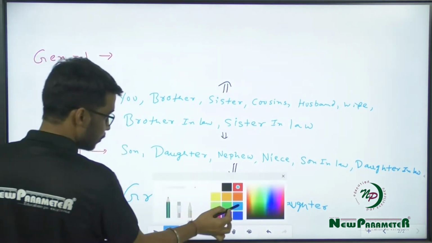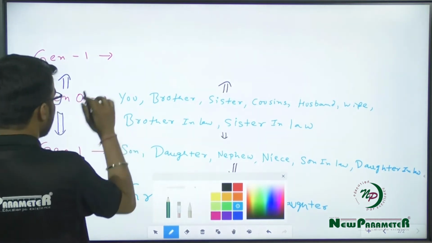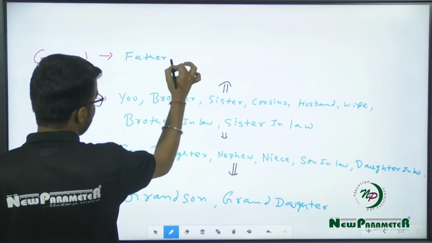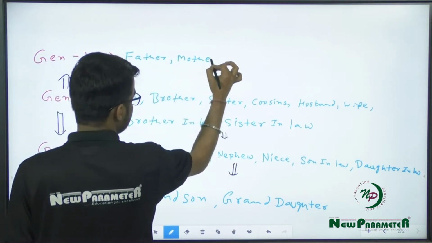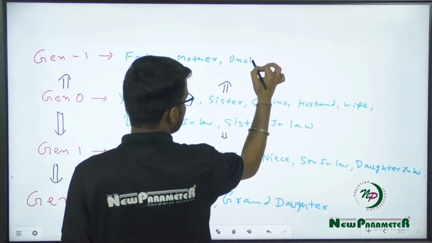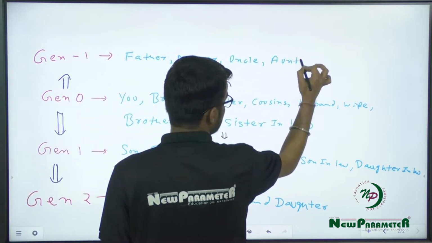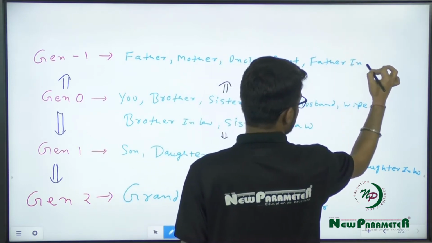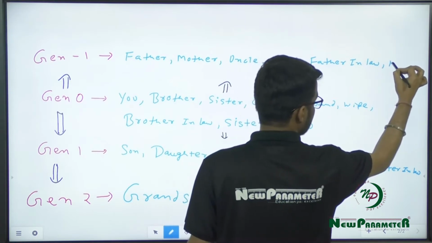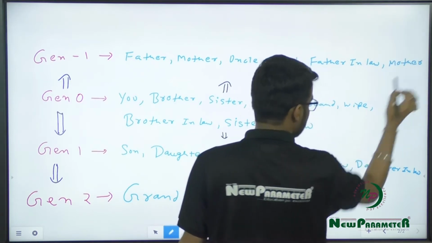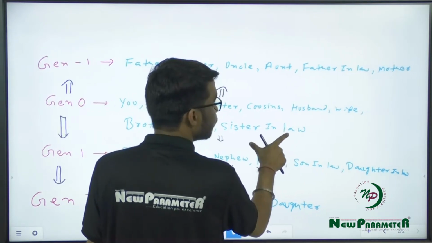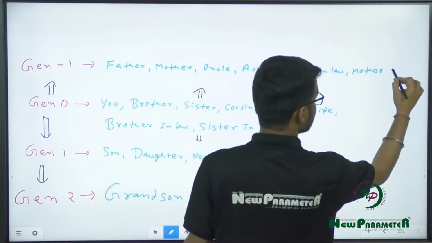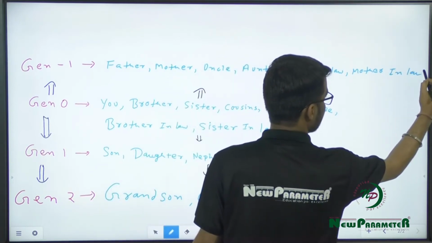Now blood relatives previous to your generation who were born in this particular generation would be father, mother, uncle, aunt, father-in-law, and mother-in-law.